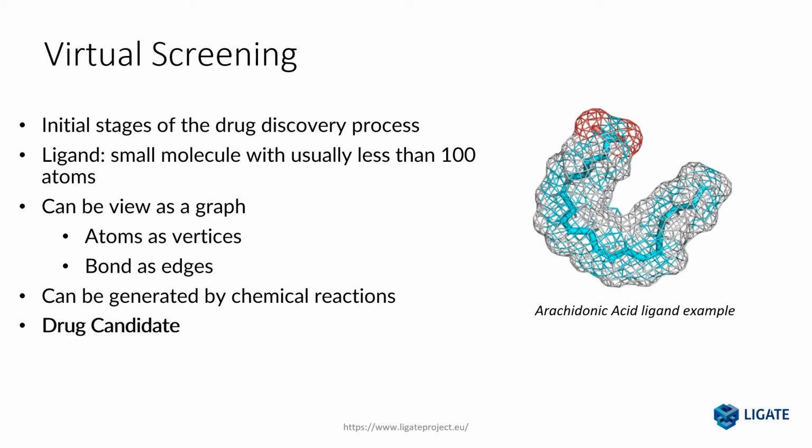We can imagine a ligand as a graph, where a vertex represents an atom, while an edge represents a bond between them. It's also interesting that using chemical reactions, it is possible to generate a very large number of virtual ligands. In the context of drug discovery, a ligand corresponds to a drug candidate.